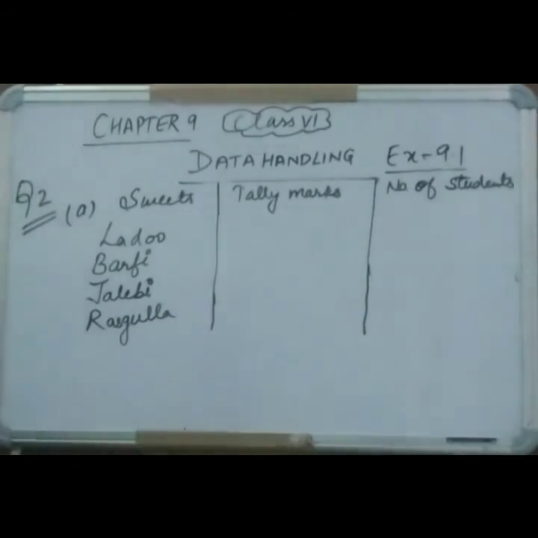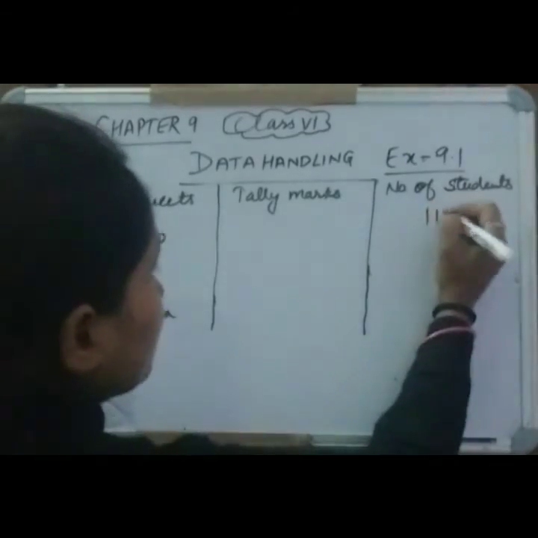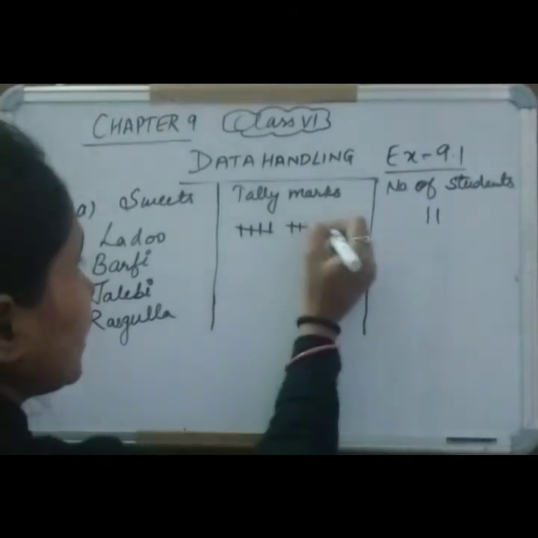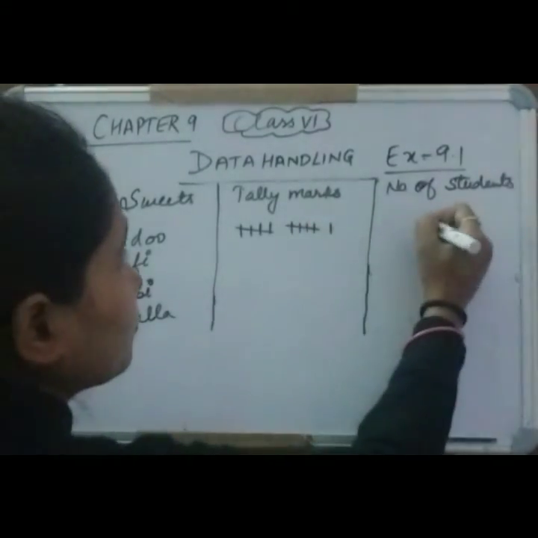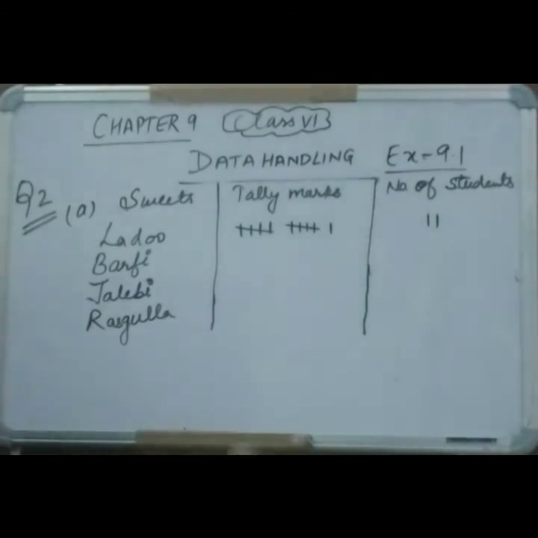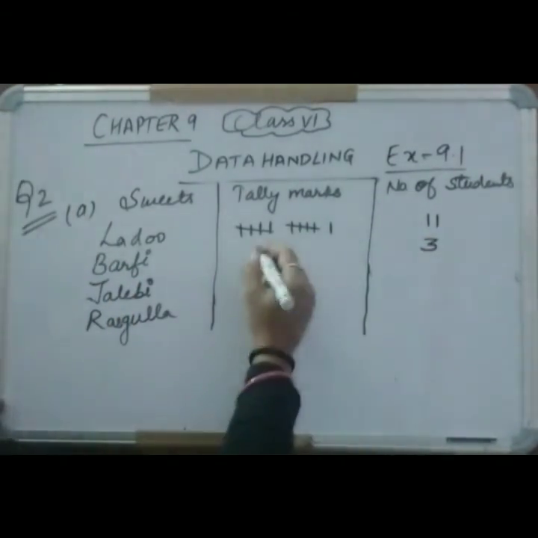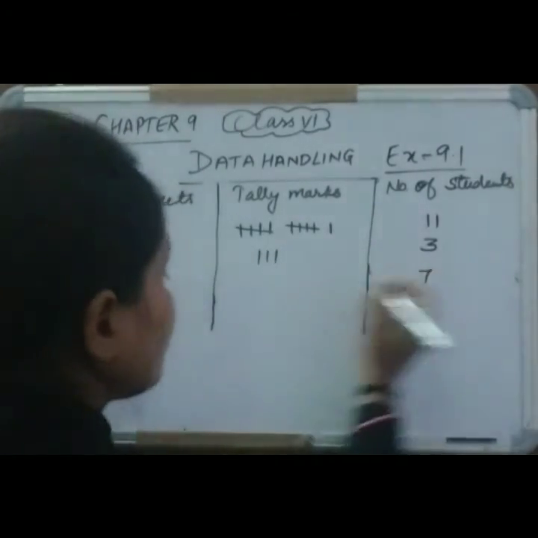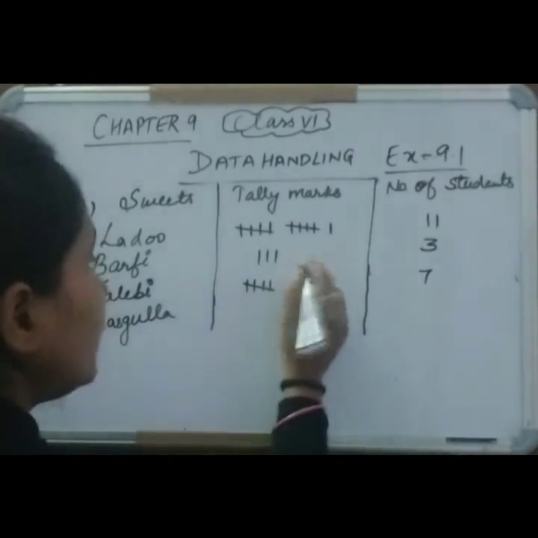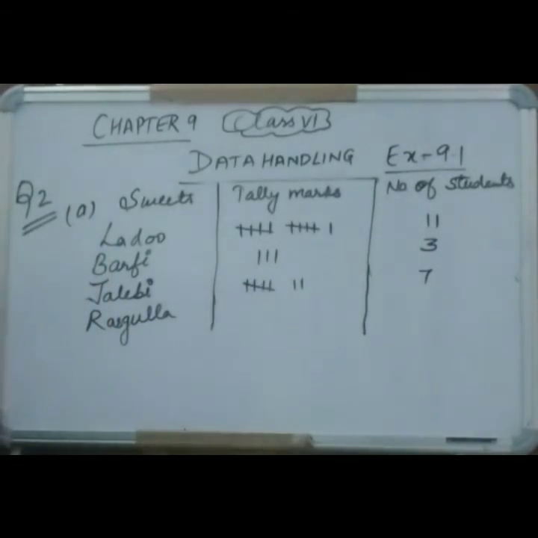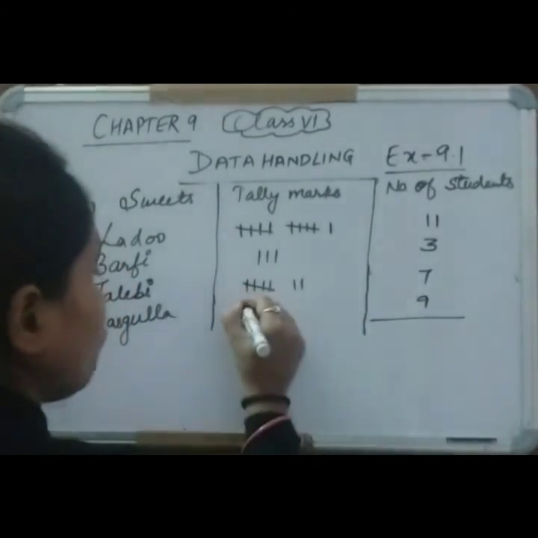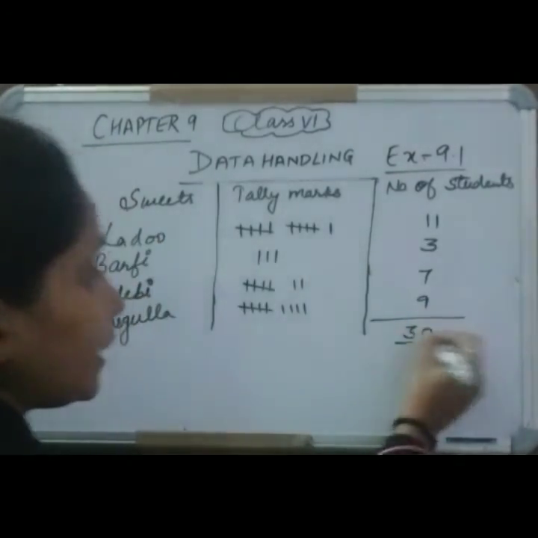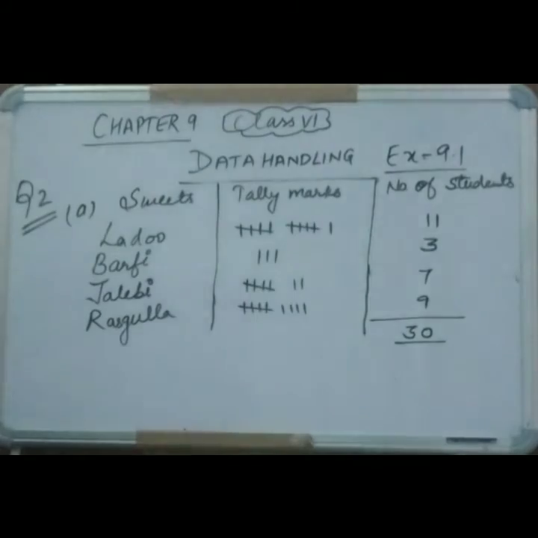Laddu is given to 11 students. So 1, 2, 3, 4, 5, 6, 7, 8, 9, 10 and 11. And barfi is given to 3 students, so 3 standing lines. And jalebi is given to 7 students. 1, 2, 3, 4, 5, 6 and 7. And rasgulla is given to 9 students. 1, 2, 3, 4, 5, 6, 7, 8, 9. If you add it, you will get 30. So it means this is correct.